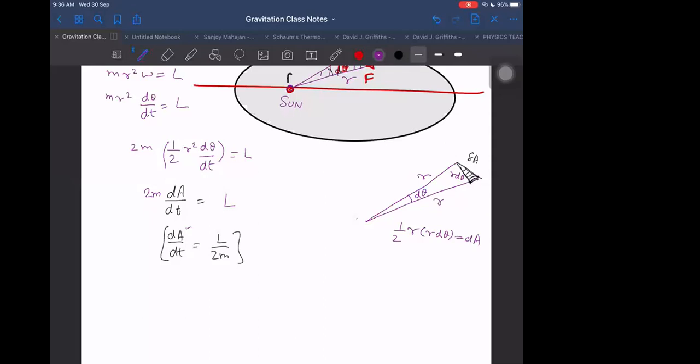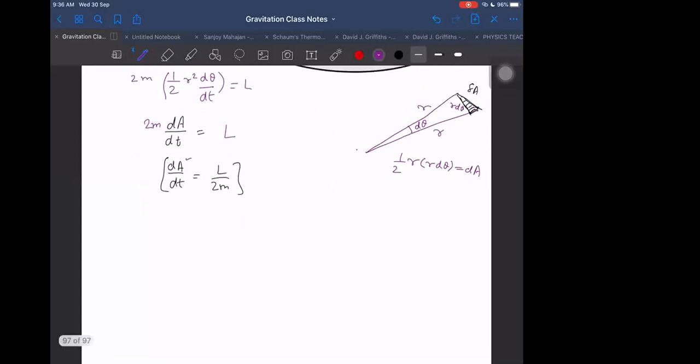If M is constant, then it will remain valid, because L will automatically be constant if there are no other extra forces acting. If there are only forces due to one sun and there is nothing else in space, then this law will be valid. Next comes our next law.